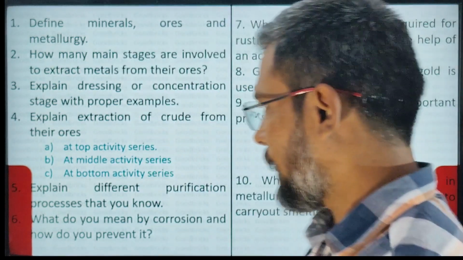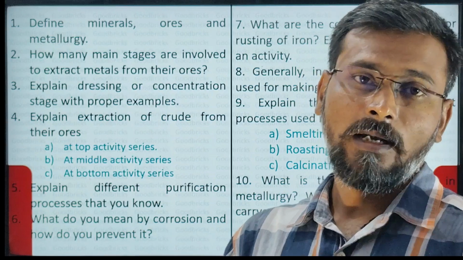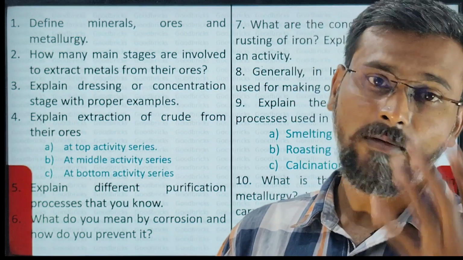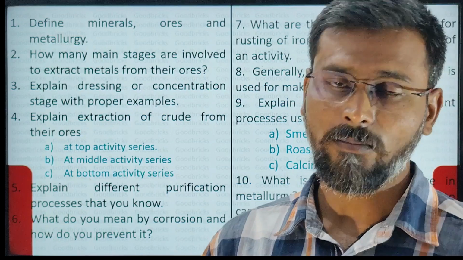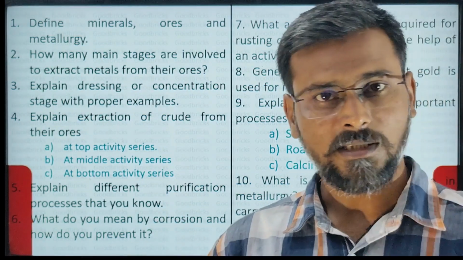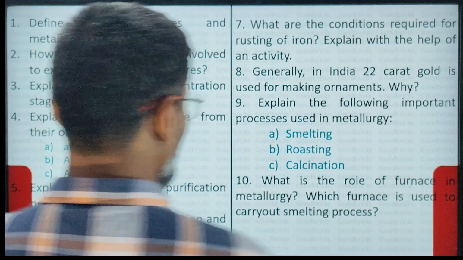See, after all these struggles in three different stages, we will extract the required metal. But after refining and after taking the metal also, we will face a lot of natural problems, and those natural problems only we will call corrosion. Best example for corrosion is rusting of iron. So how to prevent it? That is what you have to learn.